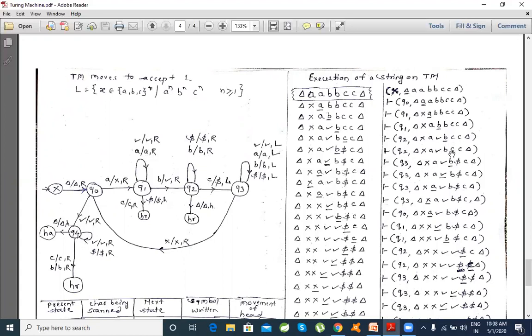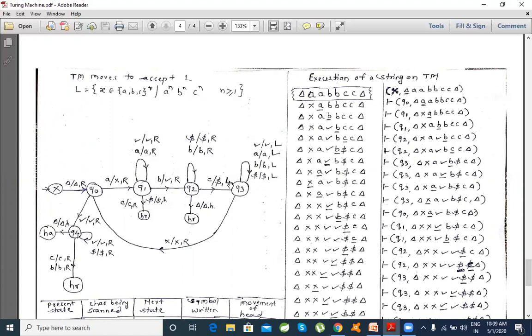Now again go for the C. Whenever you see a particular C on the input, according to the logic we decided, C will be replaced by dollar, and we expect to change the state. To remember the C we have seen across the first A, first B and C, there is a need to change the state.